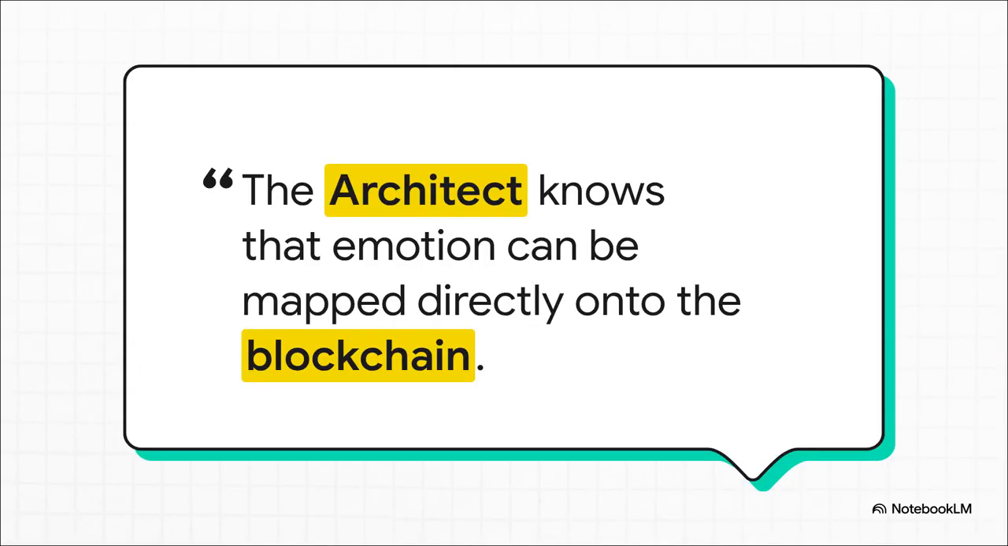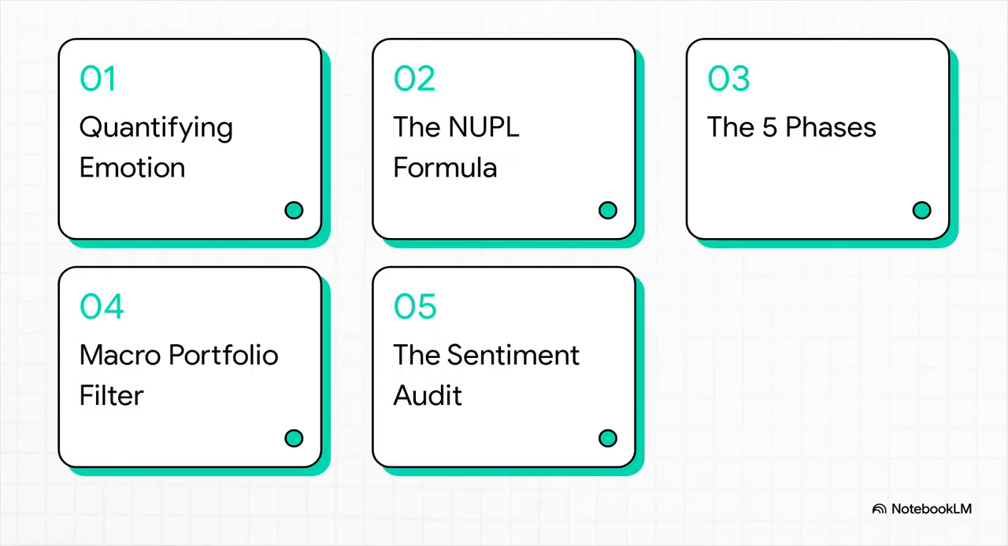We are going to take the psychological noise of the market and distill it down to its absolute objective core. We are taking the sheer chaos of human emotion, all that panic and greed, and turning it into a precise, cold science. So here's our blueprint for today's explainer. First, quantifying emotion. Second, breaking down the exact mechanics of the NUPL formula. Third, mapping out the 5 psychological phases. Fourth, constructing the macro portfolio filter. And finally, putting it all together with the sentiment audit. Let's transform that chaotic sentiment into executable mathematics.